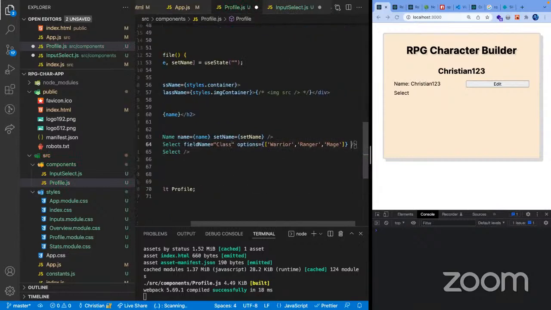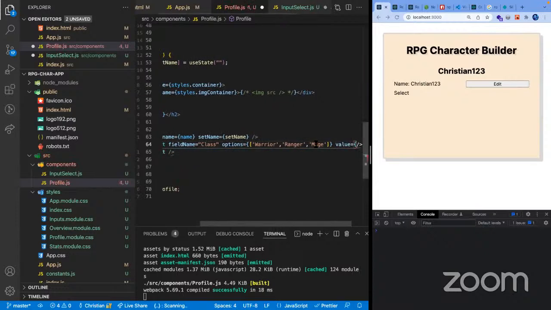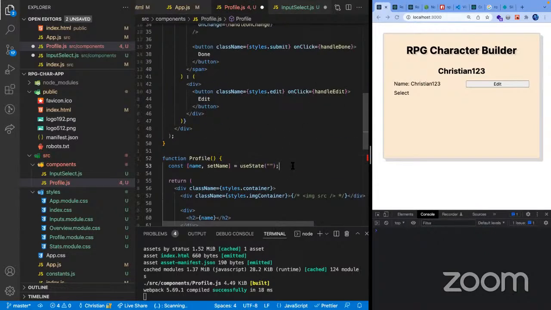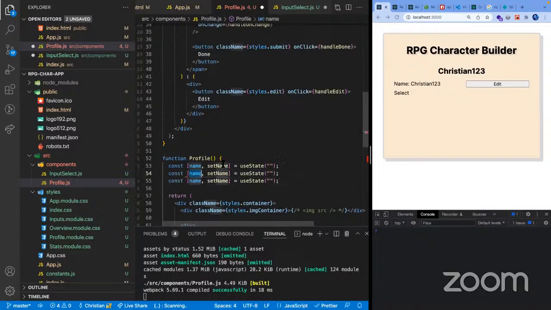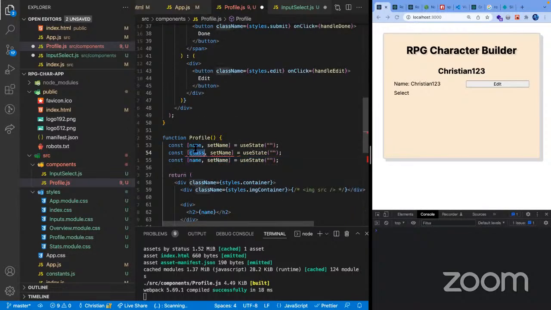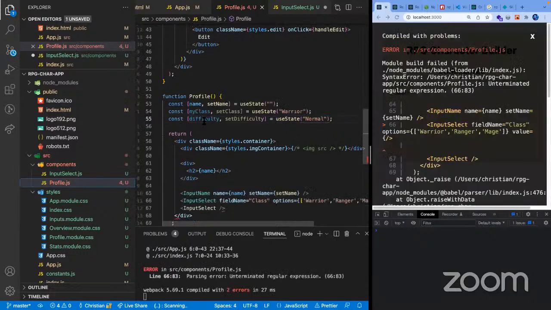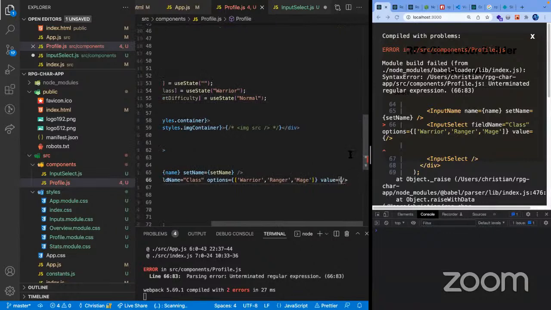And then I think we can pass also here our value for the actual selected guy, which we would also need to put in here. So we have our class, but we can't use class name, it's reserved. I'm gonna use my class and then set class. And that's also for the difficulty and set difficulty. And I'm gonna put the default value of warrior and also default value of normal for this one. And I'll try to pass that in here.